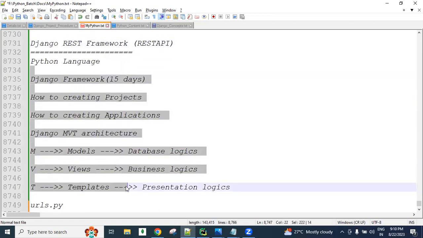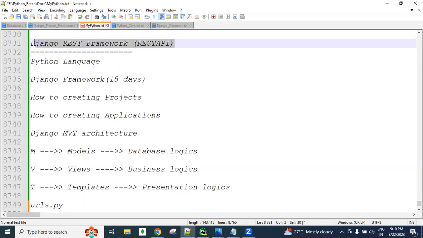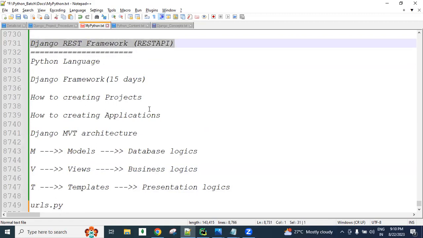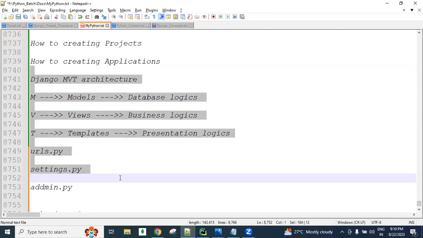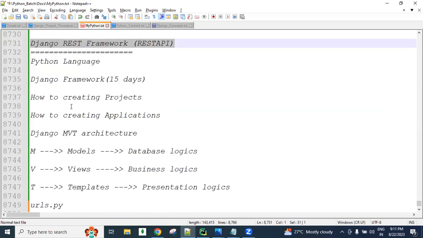we are going to regularly use these concepts only, plus some additional concepts related to Django REST framework or REST API, which we will discuss. I will use all these concepts directly, and I will explain our REST API-related topics. So this is not a batch for Django. This is a batch for REST API.